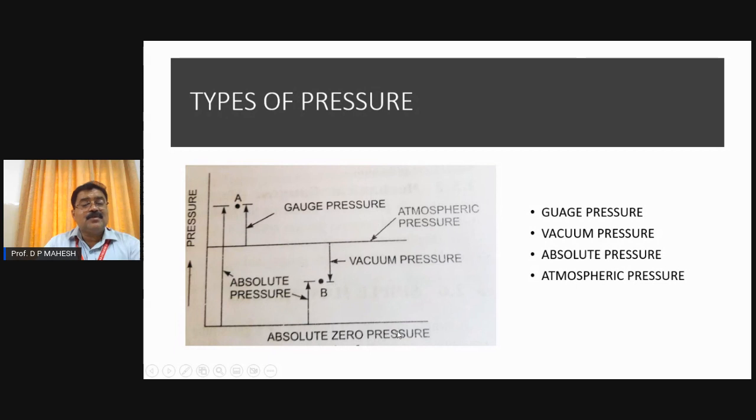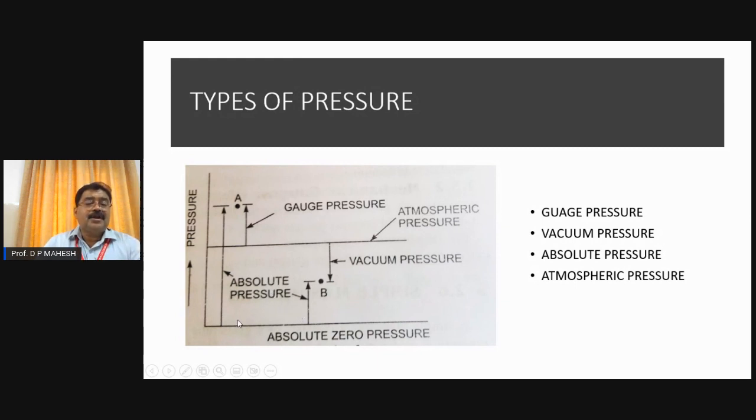Similarly, in the case of an absolute zero pressure system, it is a real scale we use. The zero is here. The atmospheric pressure is not actually zero, but it is rounded to zero. Anything above we measure as gauge, anything below we measure as vacuum. In the case of absolute pressure, we measure the pressure from the complete vacuum. Whether it is more than the atmospheric value or less than the atmospheric value, it won't matter. Its name becomes absolute pressure only.